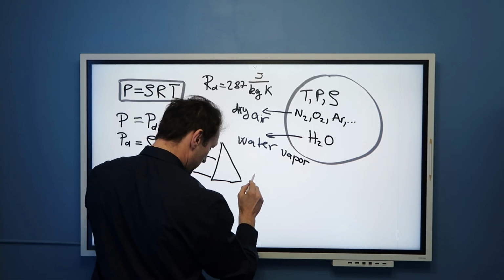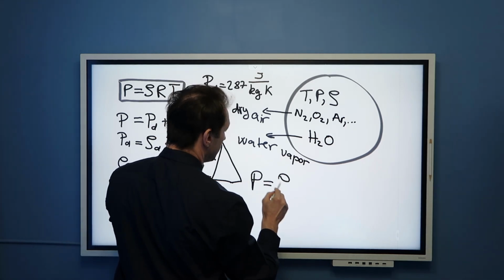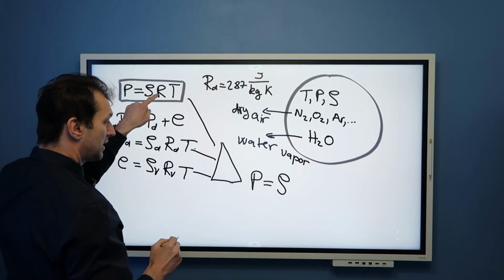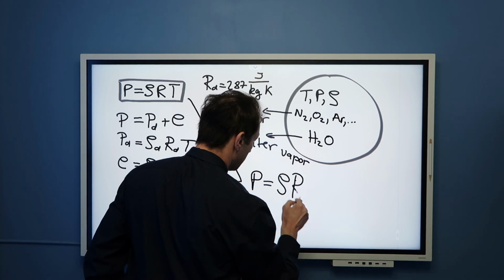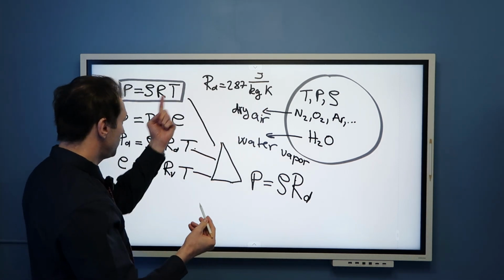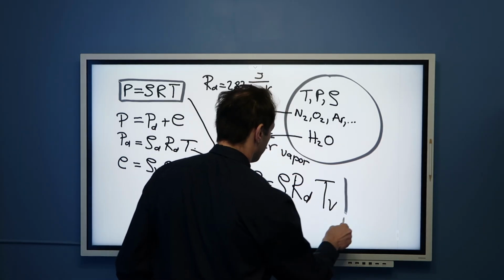In other words, we say that pressure of moist air is equal density of moist air, now not gas constant for moist air, but gas constant for dry air, times, not temperature, but virtual temperature.